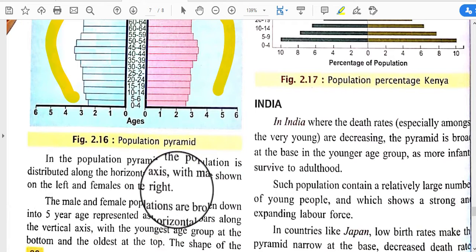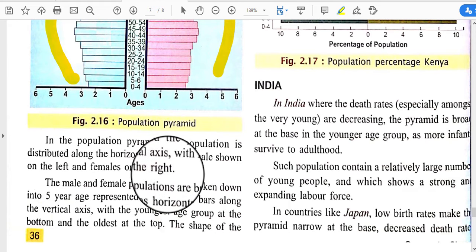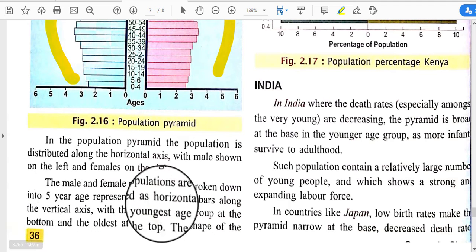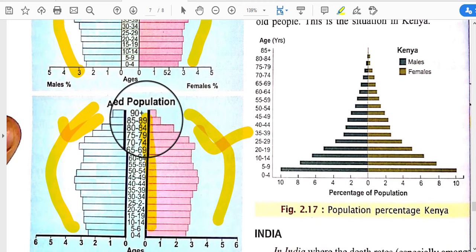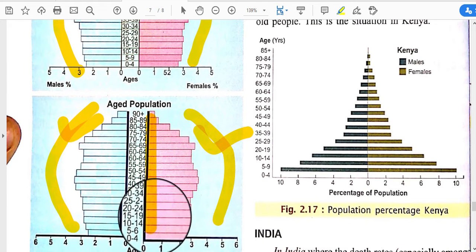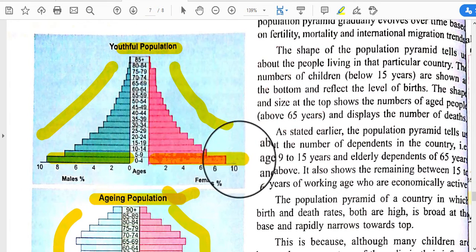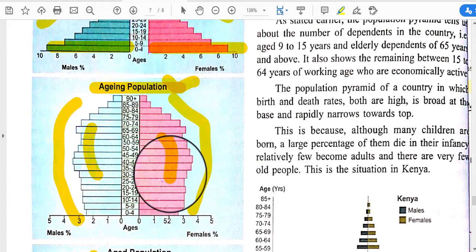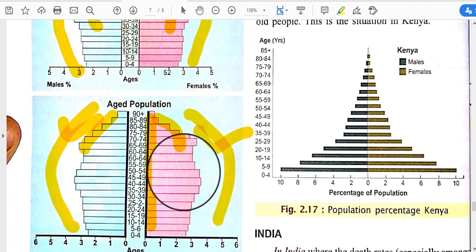Okay, in the population pyramid, the population is distributed along the horizontal axis with the male shown on the left and female on the right. The male and female population are broken down into 5-year age groups represented as horizontal bars. So this is the male population, this is the female population, and this is the category of population by age, that is 0 to 4, 5 to 9, 10 to 14, 15 to 19, in this way. You can see in the youthful population, the number of young people is very high, in the aging population the number of working population is high, and in the aged population the number of aged people is high.